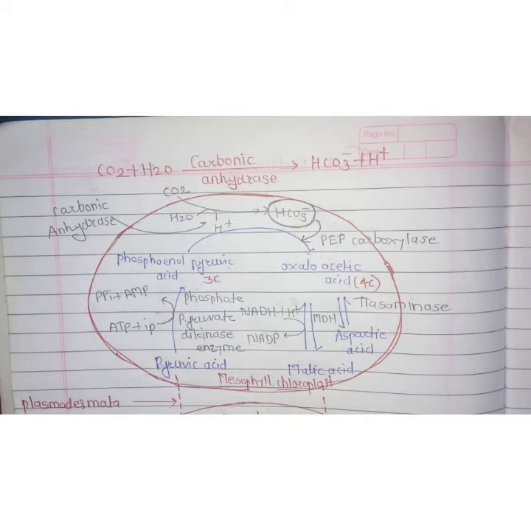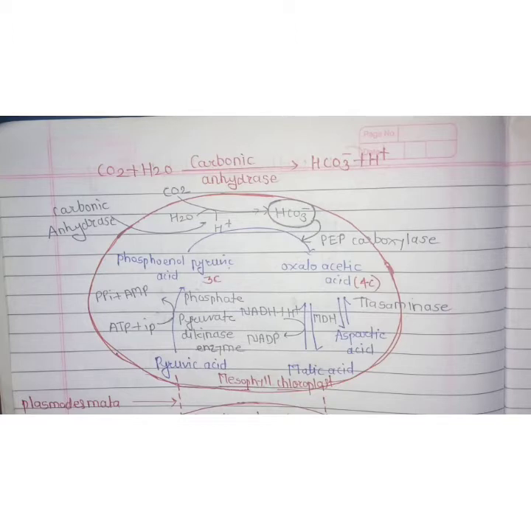In the C3 cycle, if the concentration of CO2 is less and the concentration of oxygen is more in the atmosphere, what happens? Rubisco is one of the important enzymes for fixation of carbon dioxide. While the concentration of oxygen is more than carbon dioxide, Rubisco can fix the oxygen present in the atmosphere.